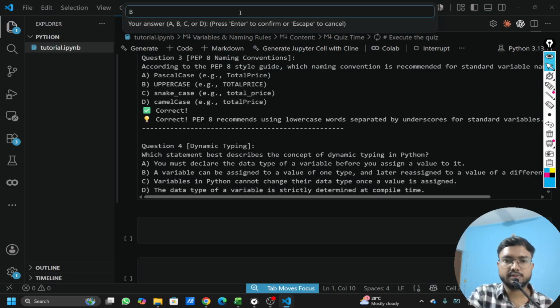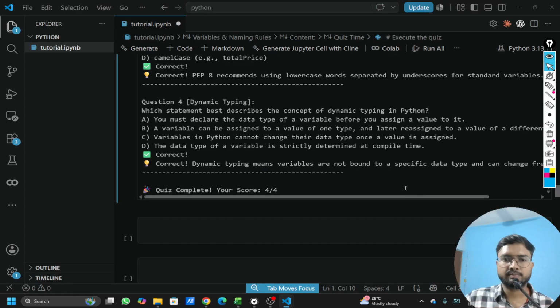Let's go through the other options also. Variables in Python cannot change the data type, which is false. It can change. The data type of a variable is strictly determined at compile time. No, there is nothing like that. It happens at runtime only. So compile time is like first we compile all the code, which generally happens in C++ or other languages. And then during that, if it finds any compilation error, it will show that error and you have to rectify it before running the code finally. But in Python, we don't go through that. We just run the code directly.